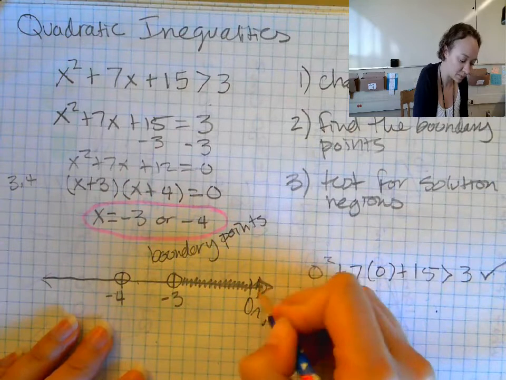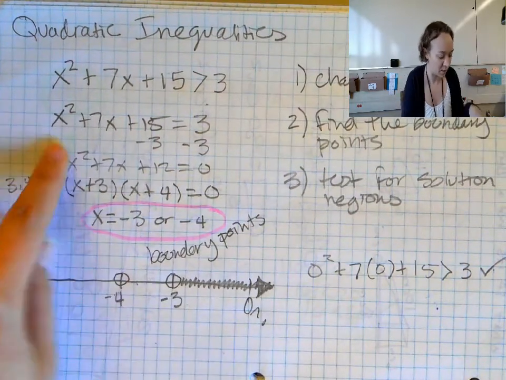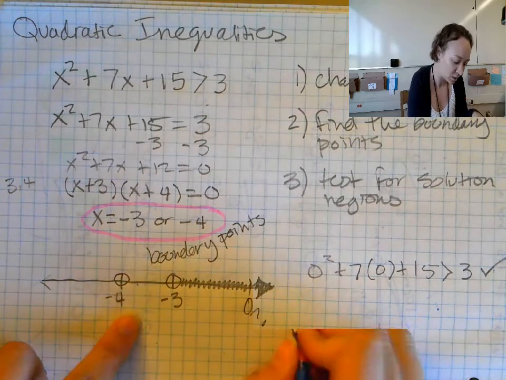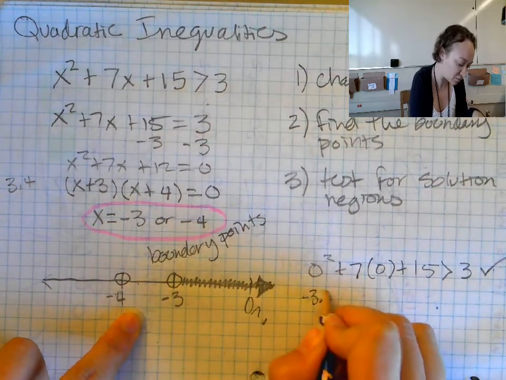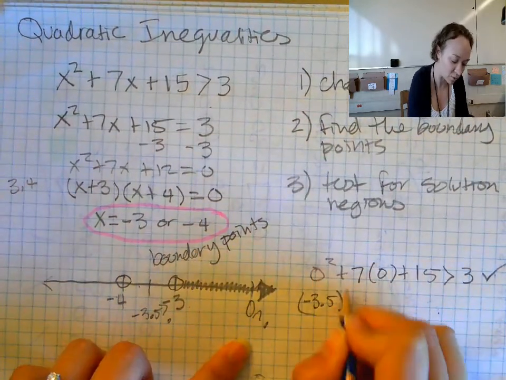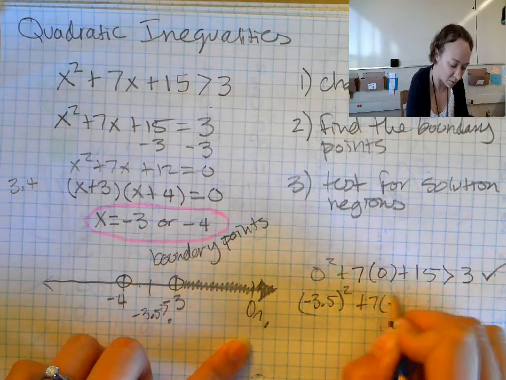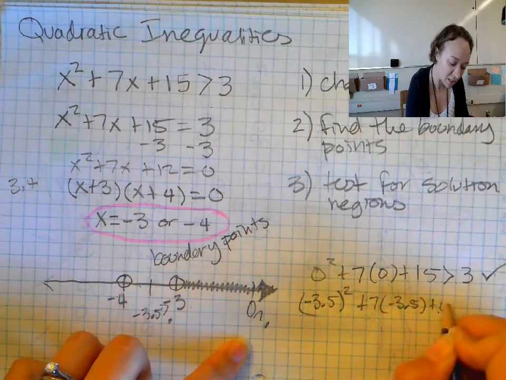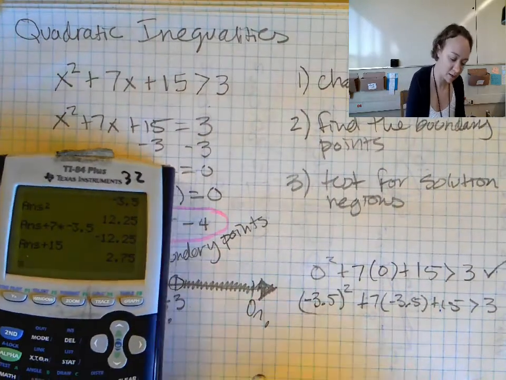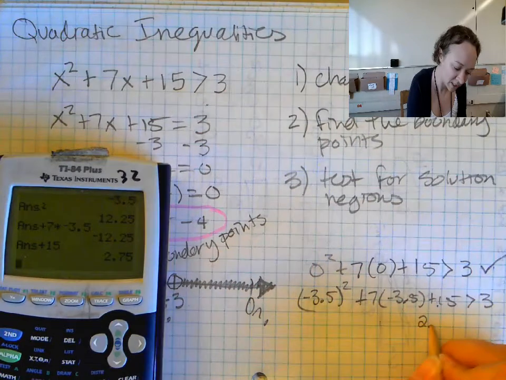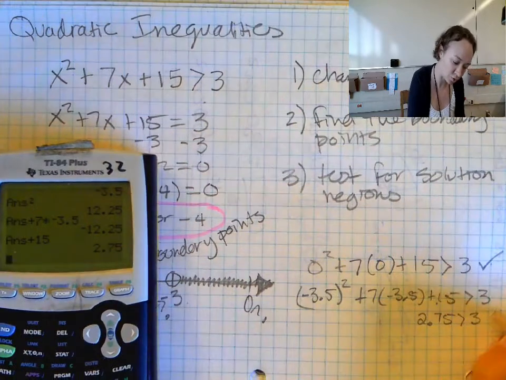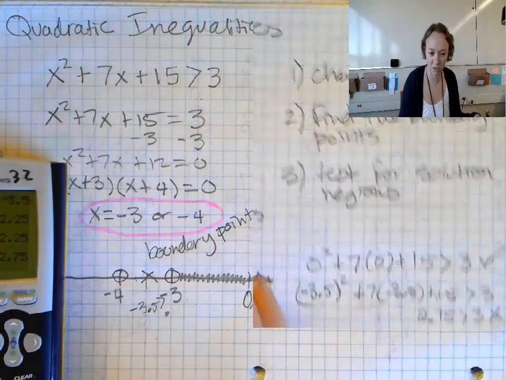Okay. And then I'm going to test in between. So what's in between -3 and -4? -3.5. I wanted to see if that works. So -3.5 squared plus 7 times -3.5 plus 15 is greater than 3. I'm going to use a calculator. And when I did that, I got 2.75 is greater than 3, which is not true. So that means this stuff in here is not a solution.